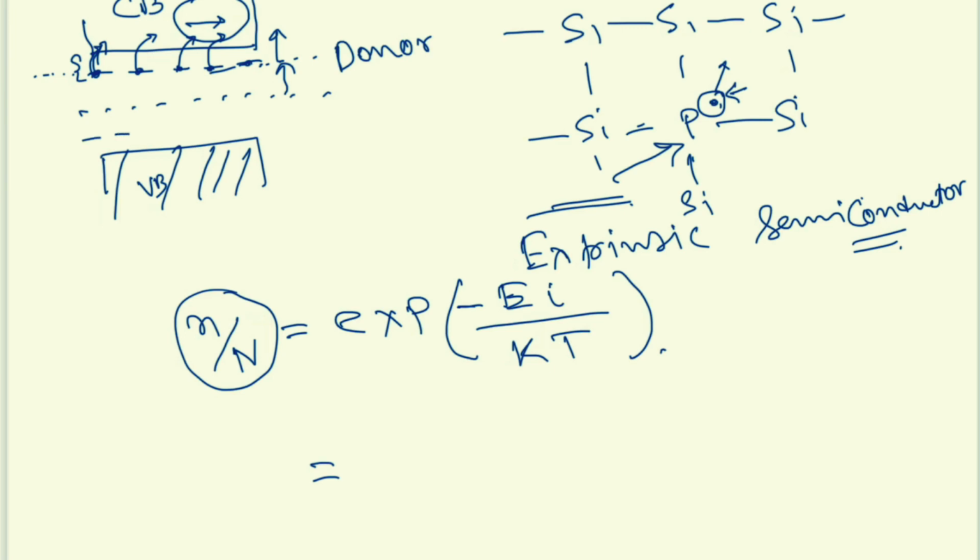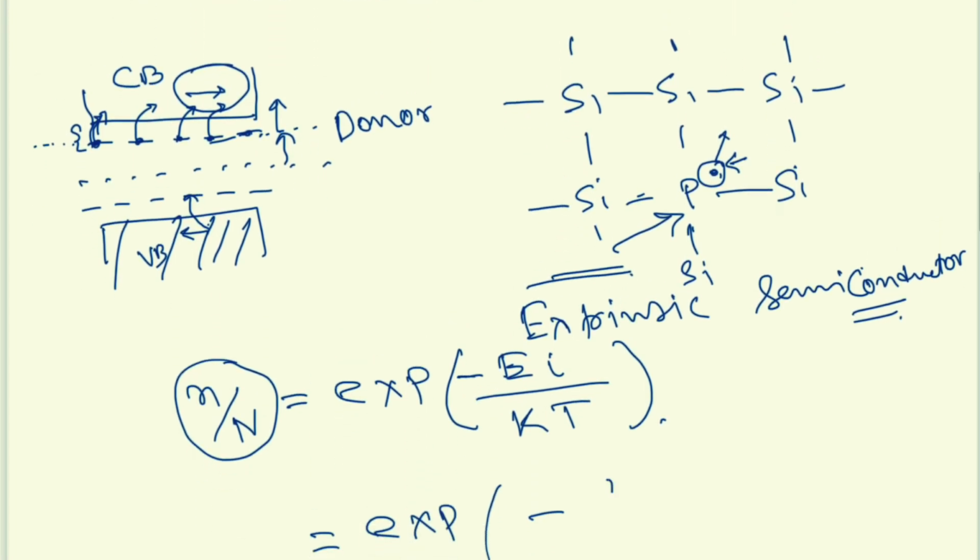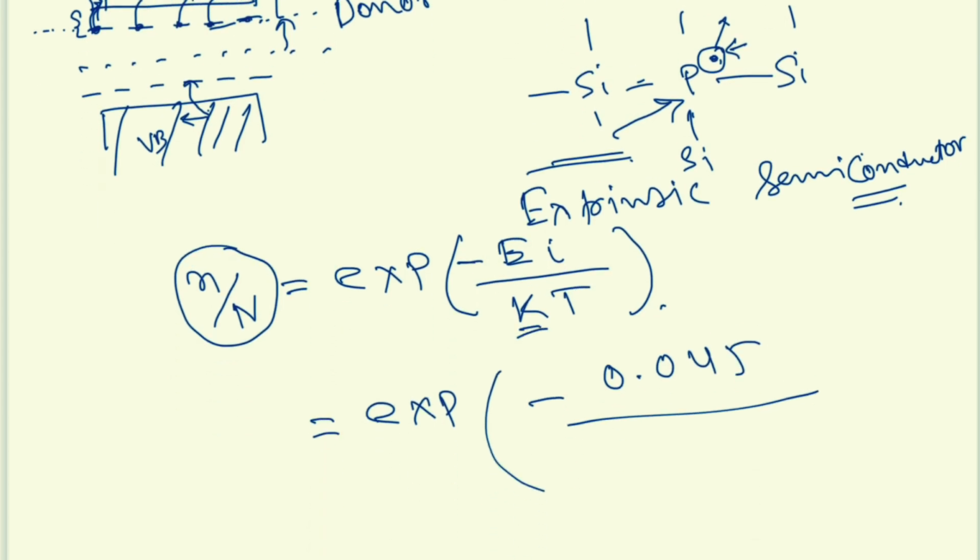This problem can be the same for the acceptor level. If we add some levels which act as an acceptor, the valence electron will go there and those holes will conduct. The problem will be the same in that case also. However, exponential minus EI, in place of EI we will write 0.045, and k is similar to the previous one, 10 to the minus 5. It would be in electron volt, better to remember, I have already told in the previous video.